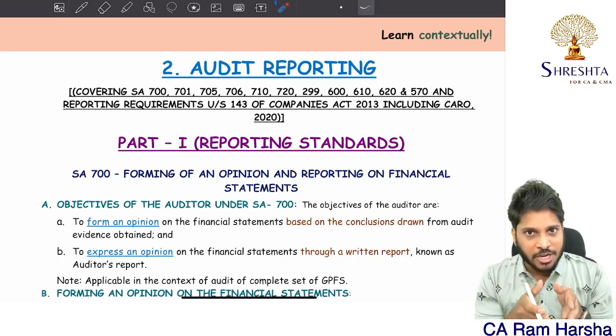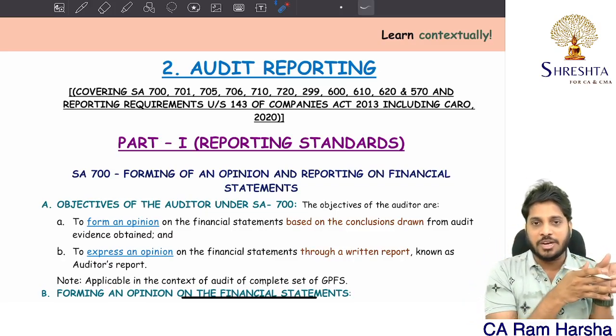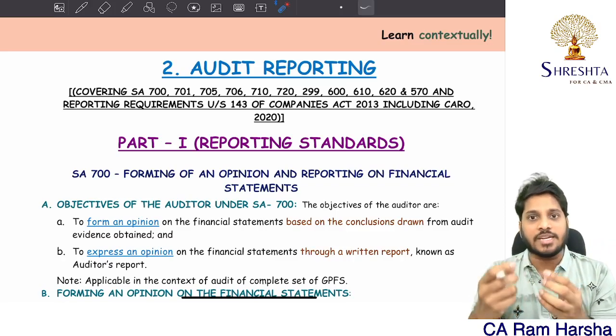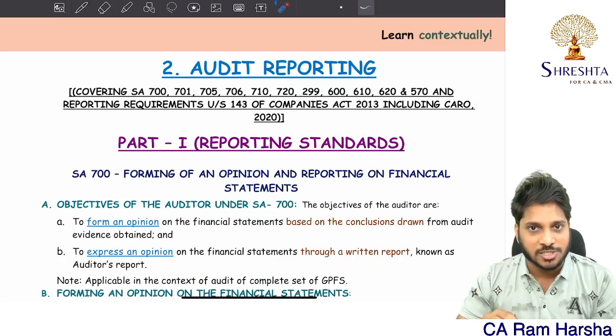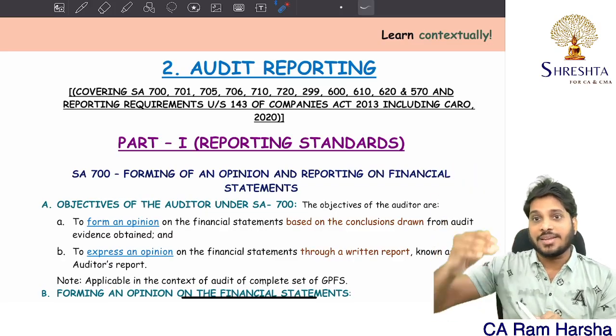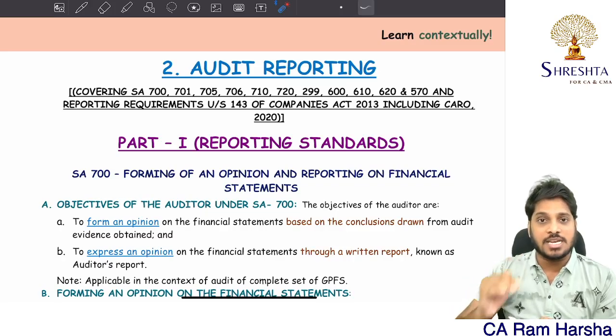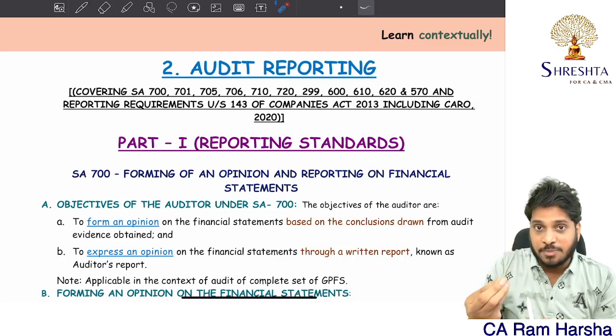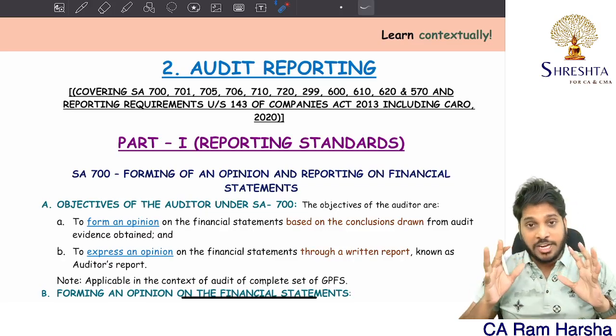Nowadays, in the May 24 attempt, or even November 23 or May 23, almost in the past six to seven attempts, the questions were lengthy. Descriptive questions are not two-line questions. They are giving lengthy questions where the native terminology of ICAI material is used. So if you want that adaptability, you need to read at the same level.